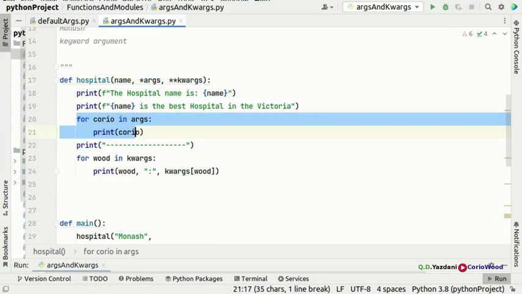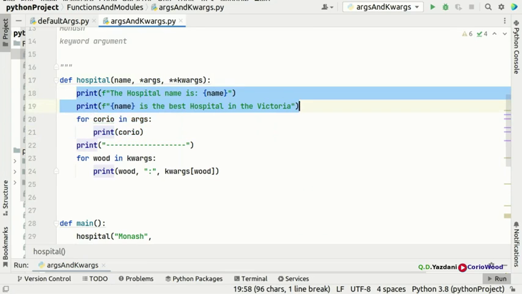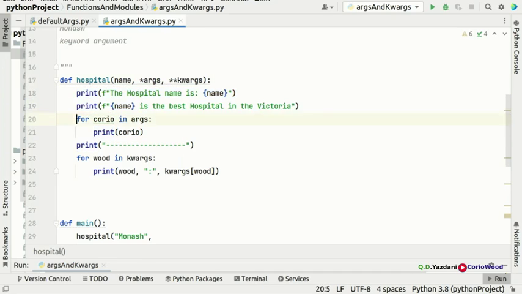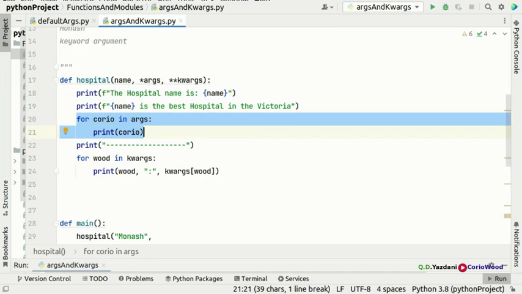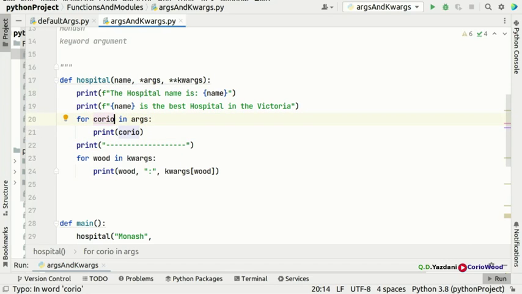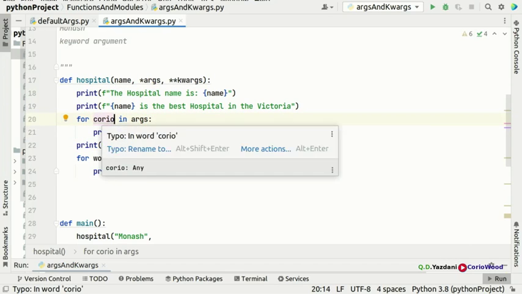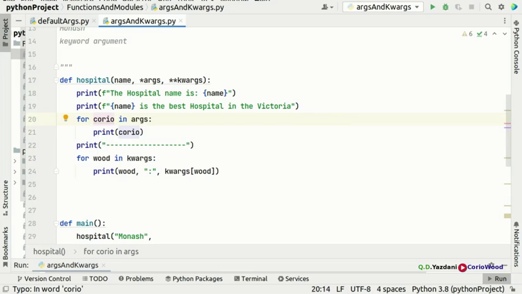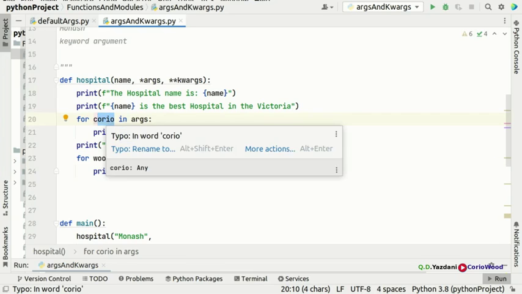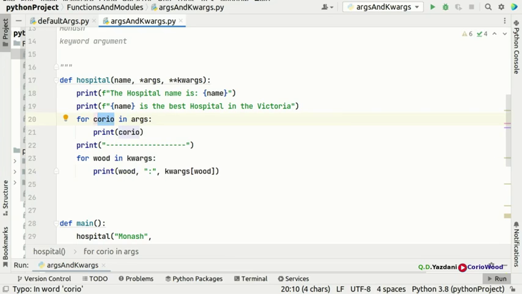So we have our loop here. We are running a loop, and don't worry about these two, they're already there. We used them in a previous video. Here we are running the loop for arg in args, or for anything that you like. You can put your name here in args. Make sure you put an arg here, otherwise you can't do that. When it says print, make sure you put it here. The reason I put it is so you guys can be free to put anything else here.